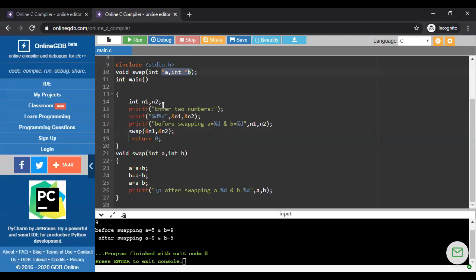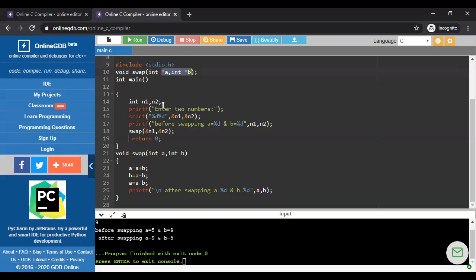In a normal function program, I am simply calling this function using values. But here, I am calling the function using addresses. I am assigning the address.